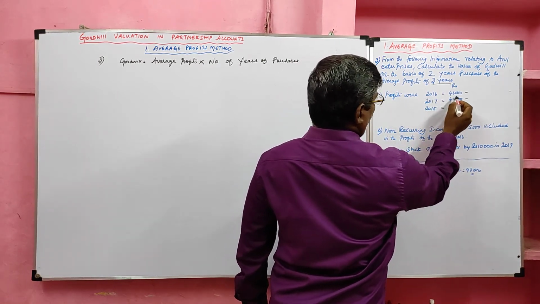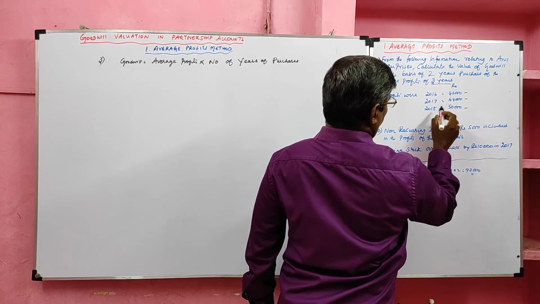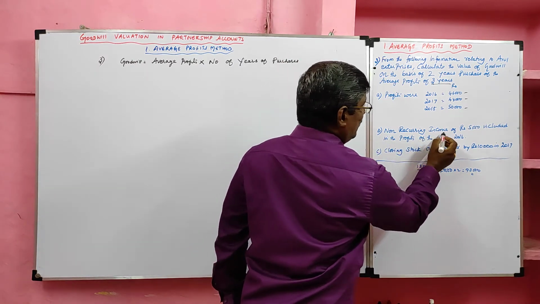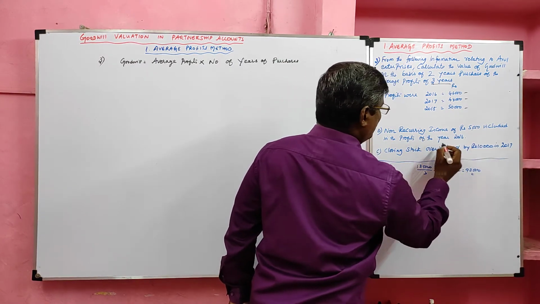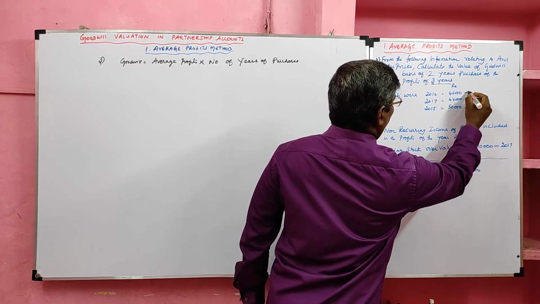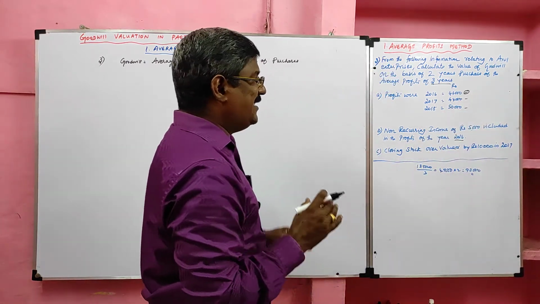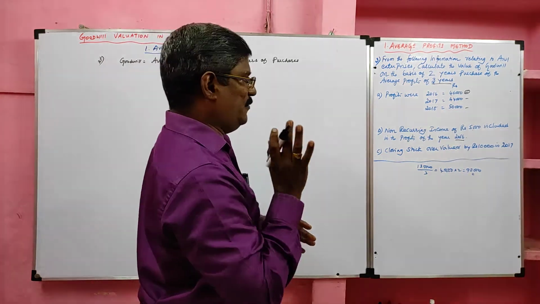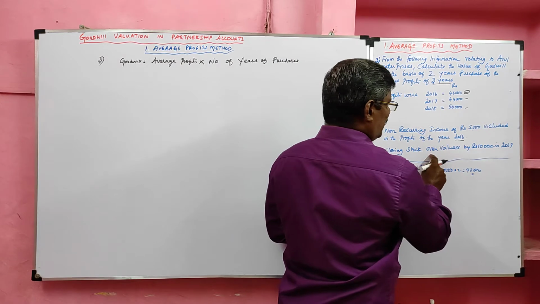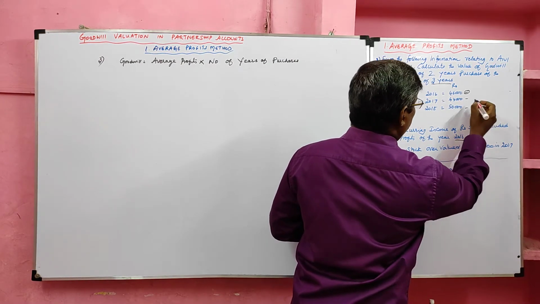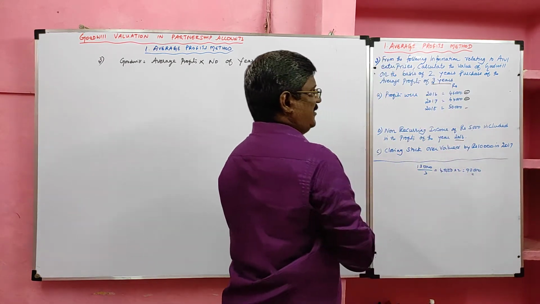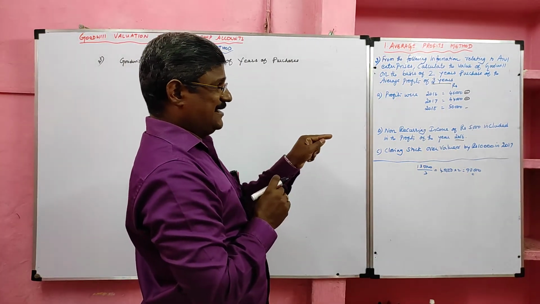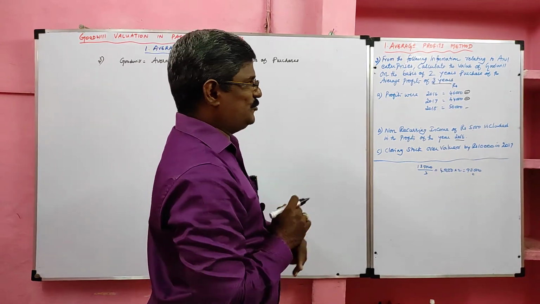In 2016, 46,000 profit. In 17, 44,000 rupees profit. In 2018, 50,000 rupees profit. Non-recurring income of rupees 5,000 included in the profit of 2016. So we have an adjustment for 2016. Here the adjustment relates to a particular year, so we should adjust it with that year's profit. Then closing stock overvalued by 10,000 in 2017. So we have an adjustment for 2017 also. This adjustment also relates to a particular period, so we have to adjust it with that particular year, not with the average profit.